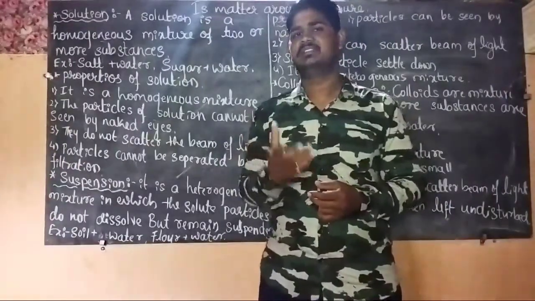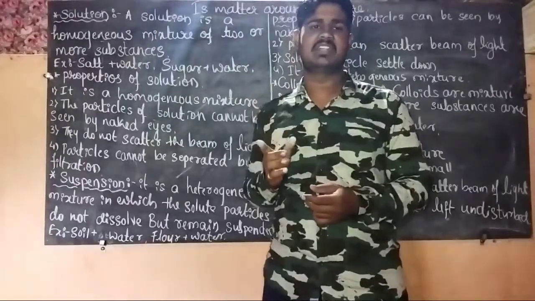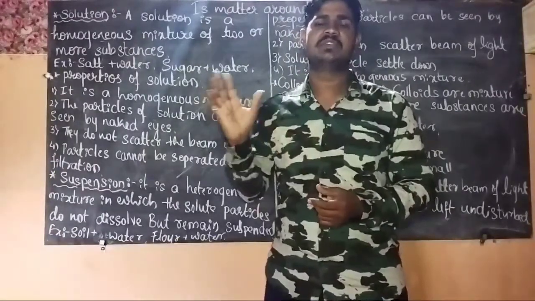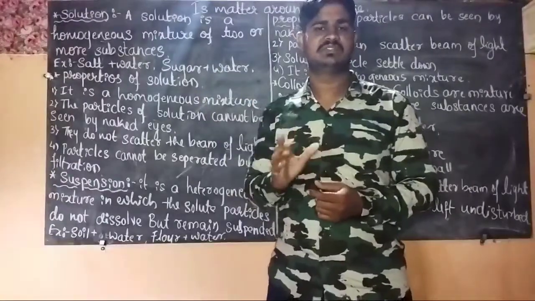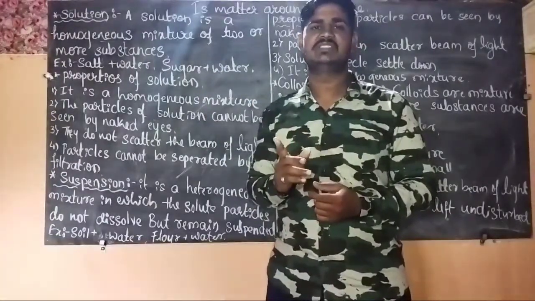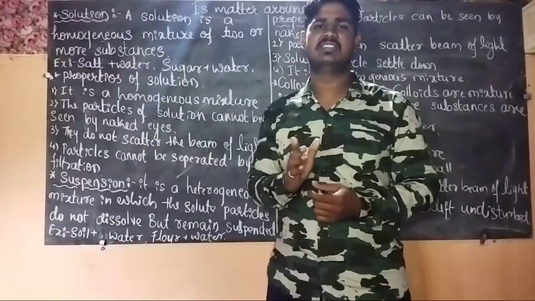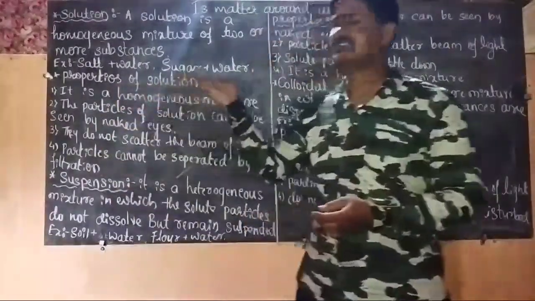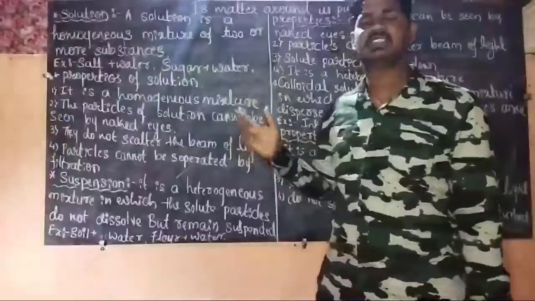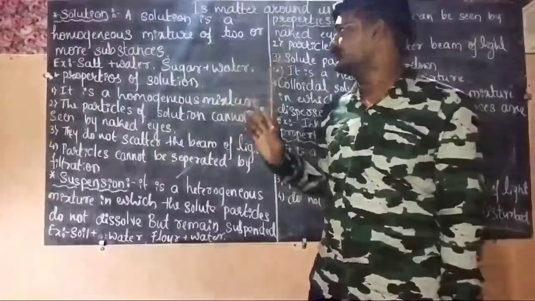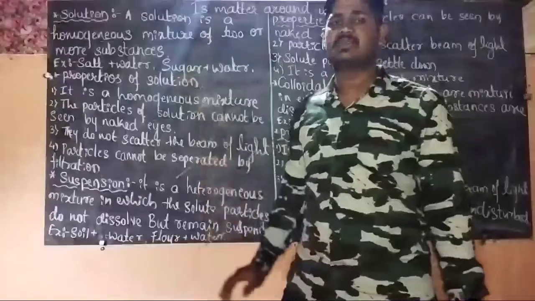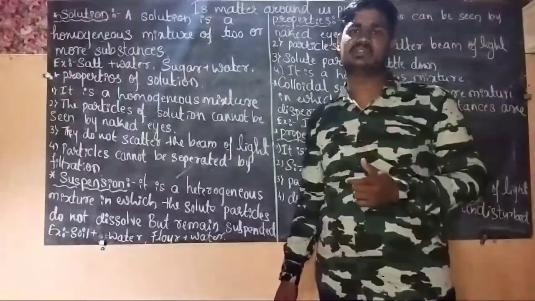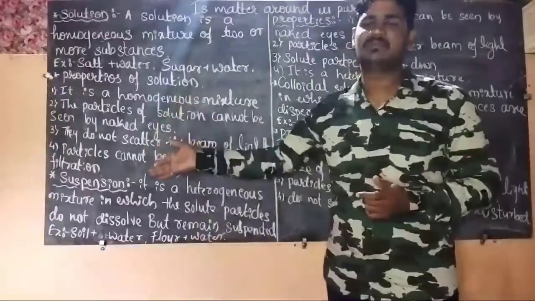So we can say that in a homogeneous mixture the particles are completely dissolved. So solution is a homogeneous mixture in which two or more substances are dissolved completely. By taking some examples, that is salt and water, sugar and water, these are the examples of solution. And the properties of solution, what kind of properties does a solution show? So here I have given 4 properties.